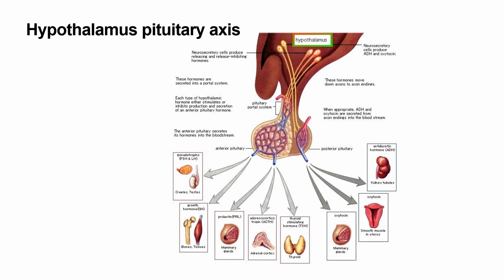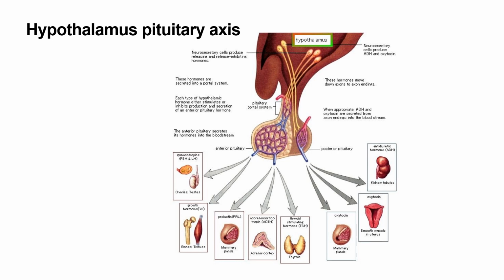The prolactin hormone acts on the mammary glands. The adrenocorticotropic hormone acts on the adrenal cortex and increases production of the hormones of the adrenal cortex. The thyroid stimulating hormone acts on the thyroid gland to increase the production of the thyroid hormones.